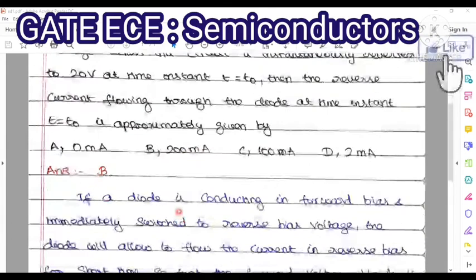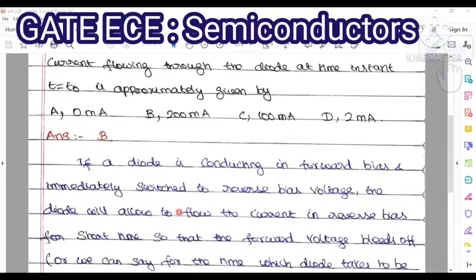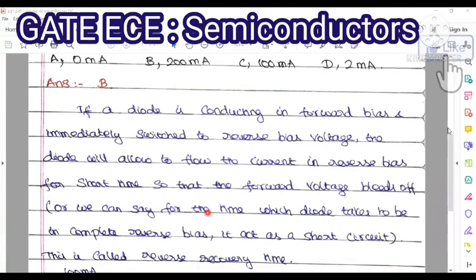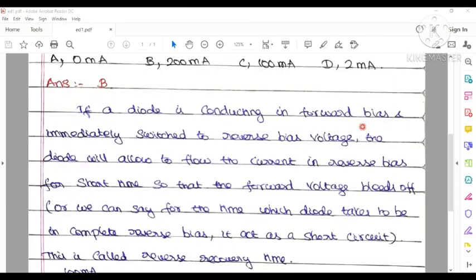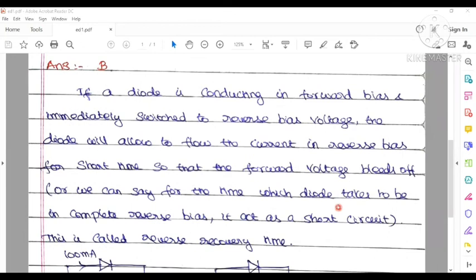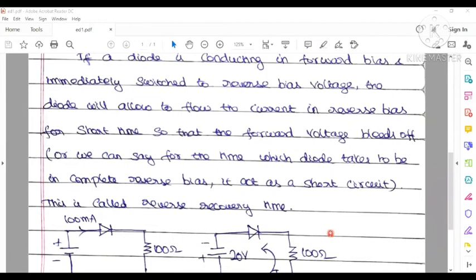So let us check this answer, whether it is right or wrong. In your problem, it is mentioned like this: if a diode is conducting in forward bias and is immediately switched to reverse bias voltage, the diode will allow current to flow in reverse bias for a short time, so that the forward charge bleeds off. Or we can say, for the time which the diode takes to reach complete reverse bias, it acts as a short circuit. This is called reverse recovery time.